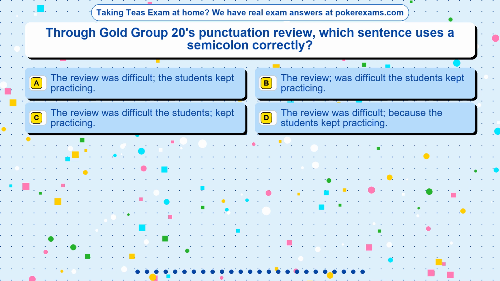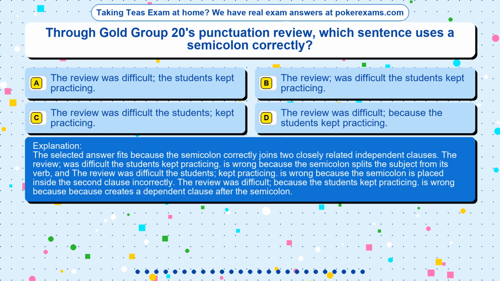The correct answer is option. The selected answer fits because the semicolon correctly joins two closely related independent clauses. The review was difficult, the students kept practicing is wrong because the semicolon splits the subject from its verb, and the review was difficult, the students kept practicing is wrong because the semicolon is placed inside the second clause incorrectly. The review was difficult because the students kept practicing is wrong because it creates a dependent clause after the semicolon.